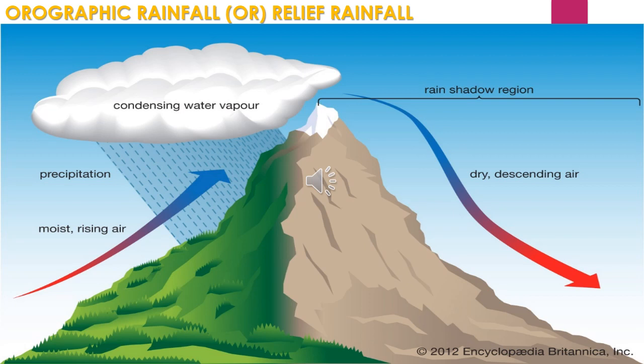The other side of the mountain that does not face the wind is called the leeward side. The mountain acts as a barrier. One side receives heavy rainfall, the windward side, and on the opposite side, because the mountain won't allow the moist air to cross it, very rarely does rain come. That's why the leeward side gets very low rainfall compared to the rain-fed region, and it is called the rain shadow region.